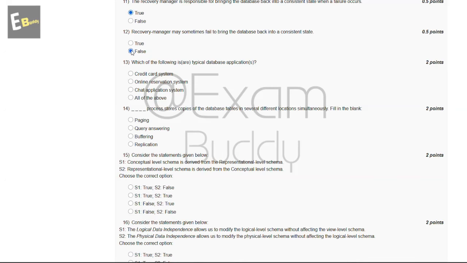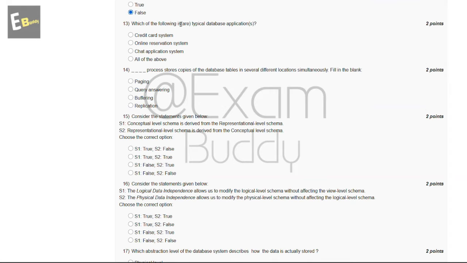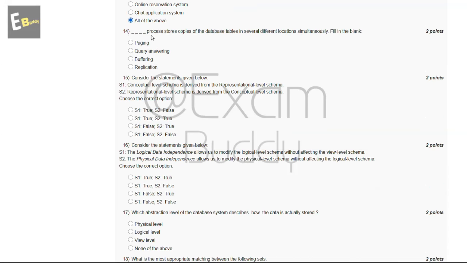And now let's go to our question number 13. Which of the following is a typical database application? These are the options, and the answer of our 13th question is all of the above. And now let's go to our question number 14. Dash process stores copies of the database tables in several different locations simultaneously. Fill in the blank. These are the options, and the answer of our 14th question is D, replication.